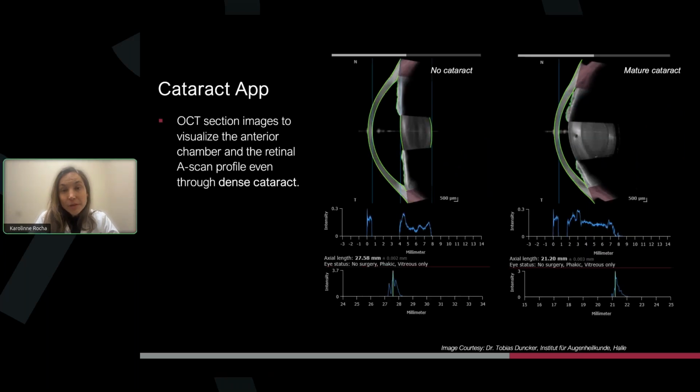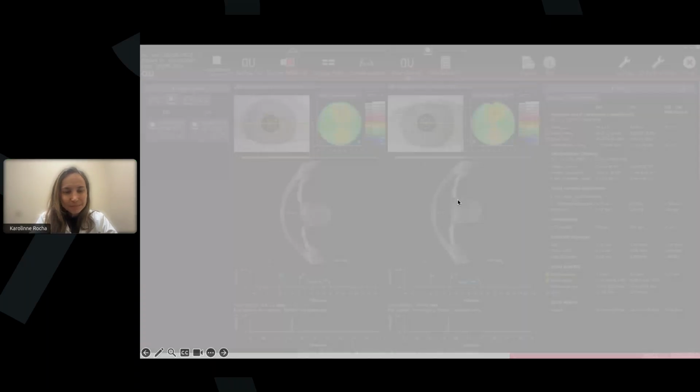And you can visualize patients even with really dense, mature cataracts, as we can see here. This patient number 2 has a very dense lens, shallow AC, and narrow angles, but you can still get really good readings in those cases.